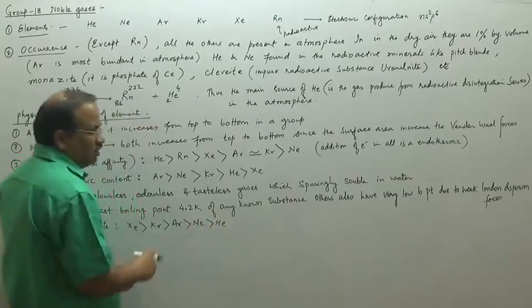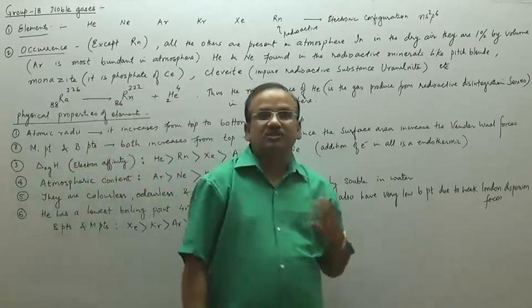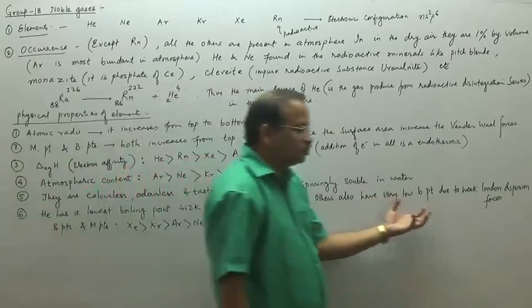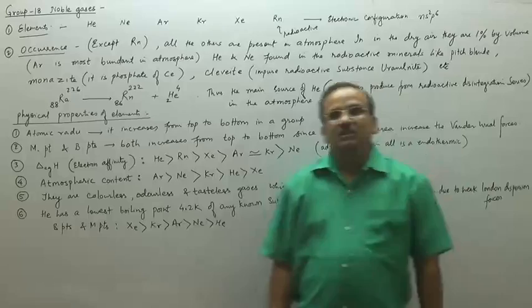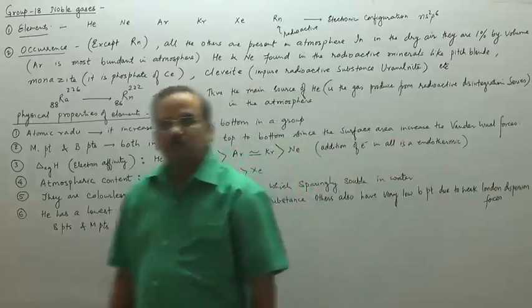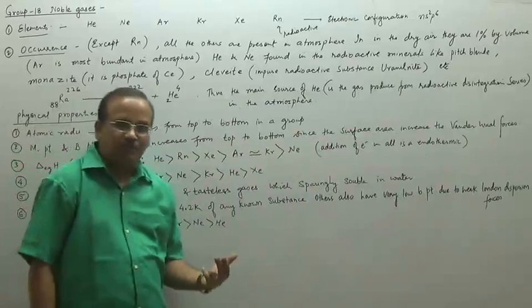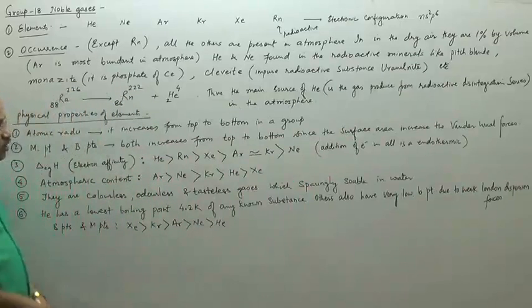So it depends on the size of the gases, because the van der Waals forces, the London dispersion forces, depend on the size of the molecule. Larger the size, more is the surface area, more will be the boiling point. So like that, we are able to write the boiling points of these gases.